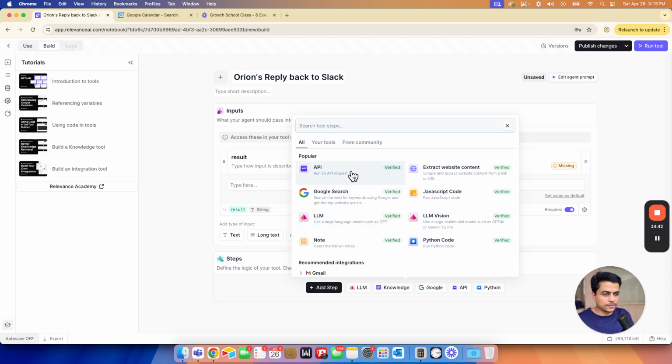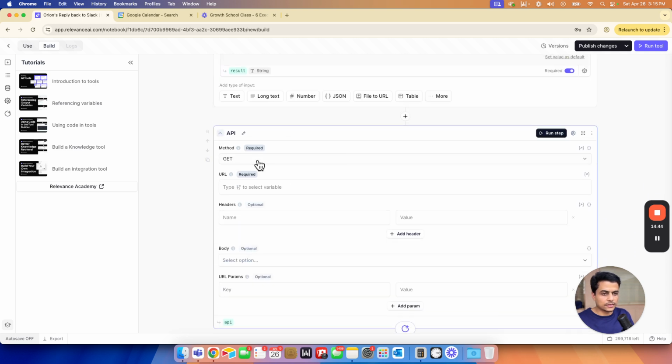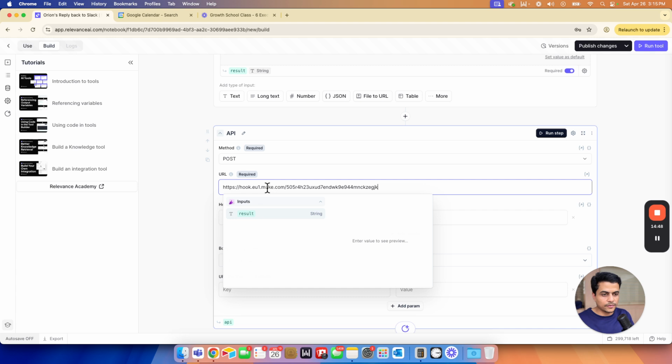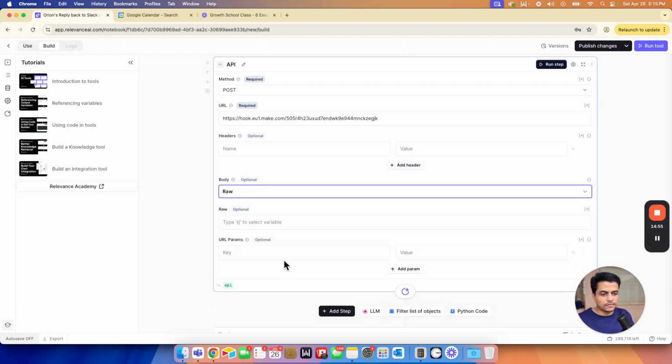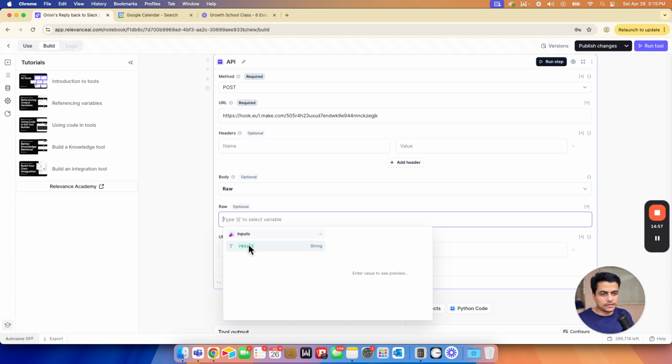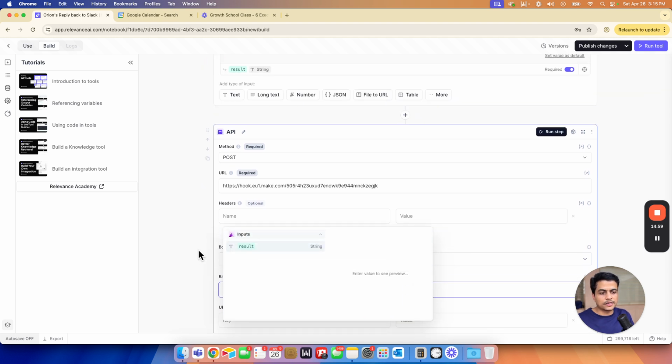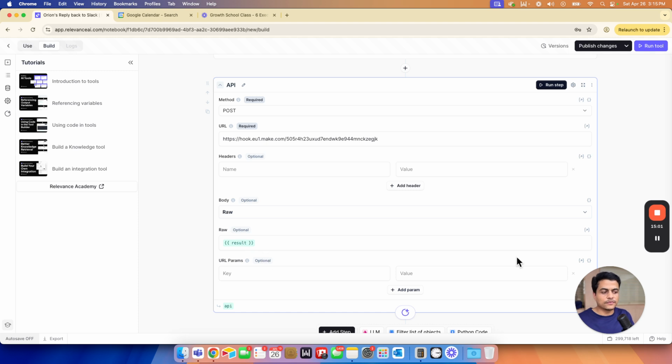See, there should be something called run a request API. This is going to be post method because we are going to post something on a webhook. This is our hook URL. Headers, we don't want anything. Body, we want raw body. And here we can define this result over here. So result is basically the output generated from Orion. And maybe let's give it a try.